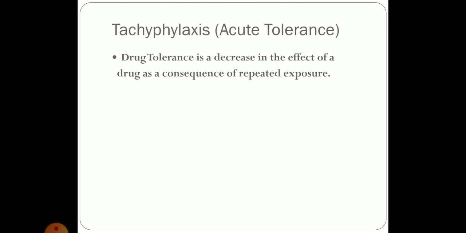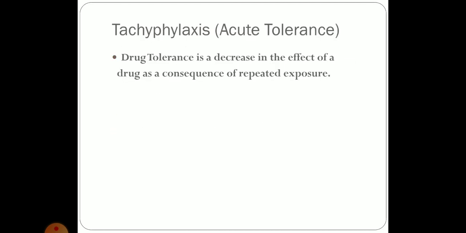What is that? That can be described as a large dose of a drug being required to elicit an effect ordinarily produced by its normal therapeutic dose. The phenomenon is termed drug tolerance. It has its own types, but before going to drug tolerance in that sense, we are coming to a new term called acute tolerance, also known as tachyphylaxis. Rather, tachyphylaxis is a more relevant name in this regard.